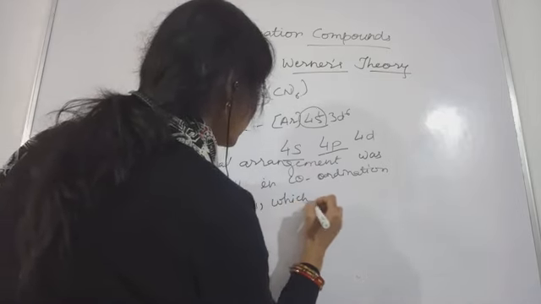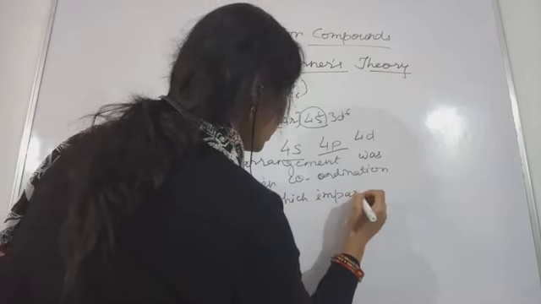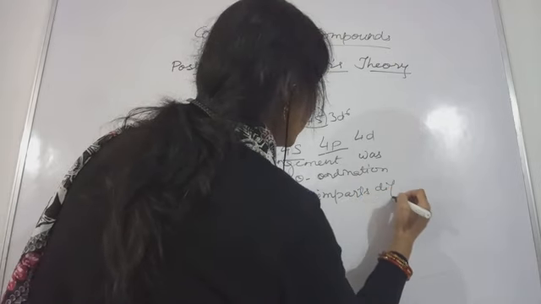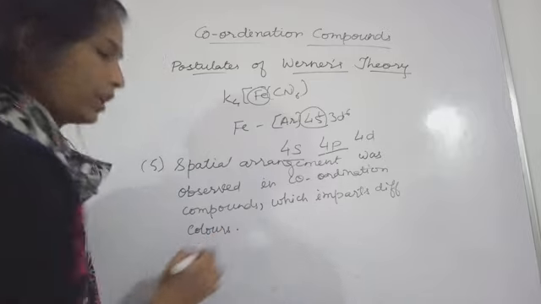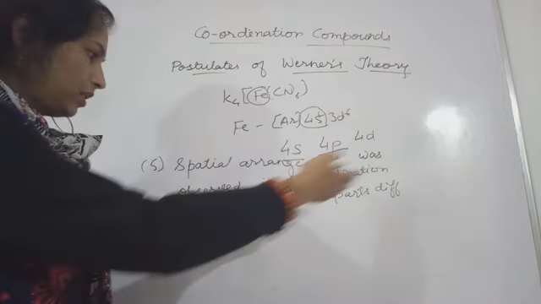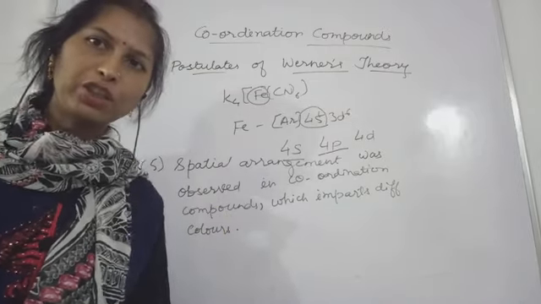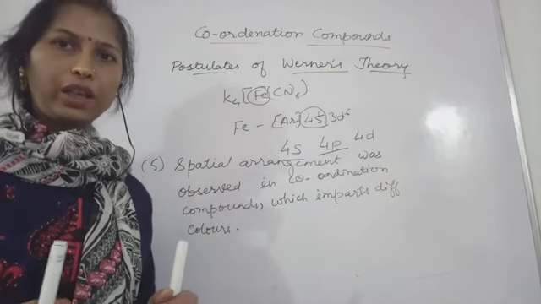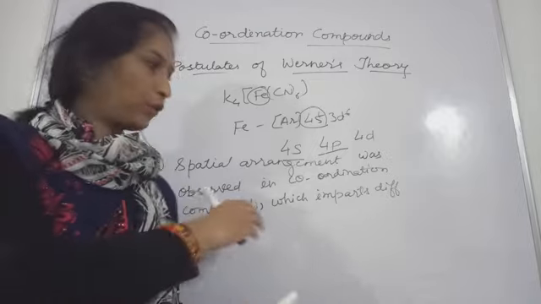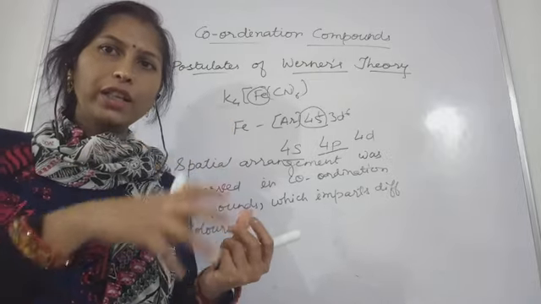Which imparts different colors. So this property, different color. So these 4-5 postulates we are having. The different spatial arrangement that the coordination compounds were showing was based on the coordination number.